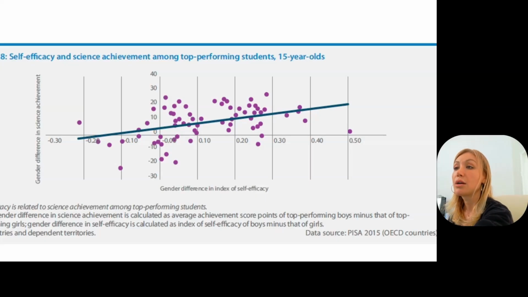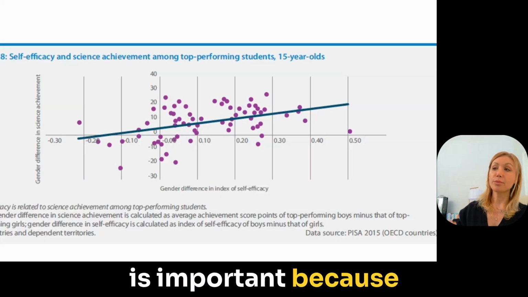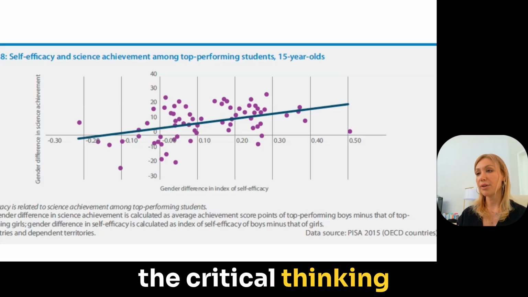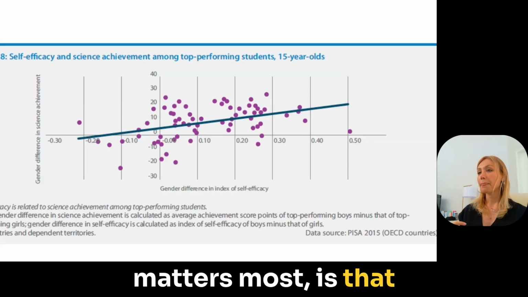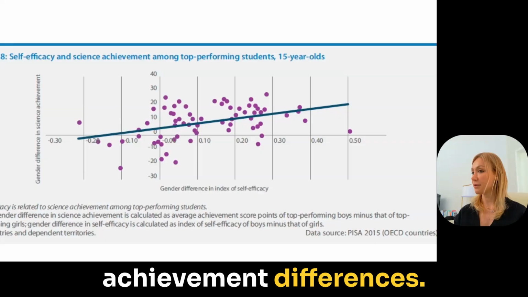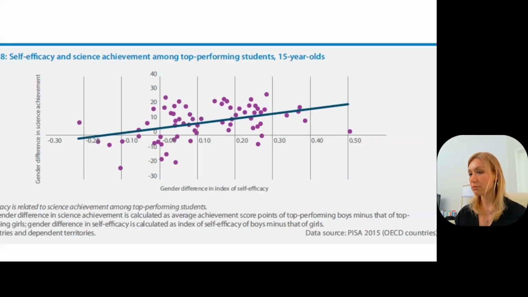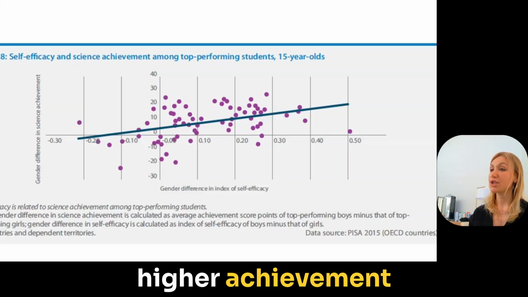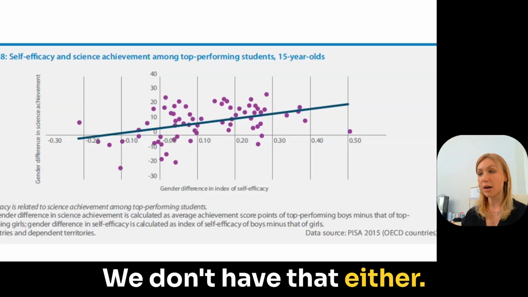Okay. Knowing these details is important because what this chart doesn't tell us is, and this is where the critical thinking matters most, that self-efficacy causes the achievement differences. We don't have that causal relationship. Whether higher self-efficacy leads to higher achievement or vice versa, we don't have that either.